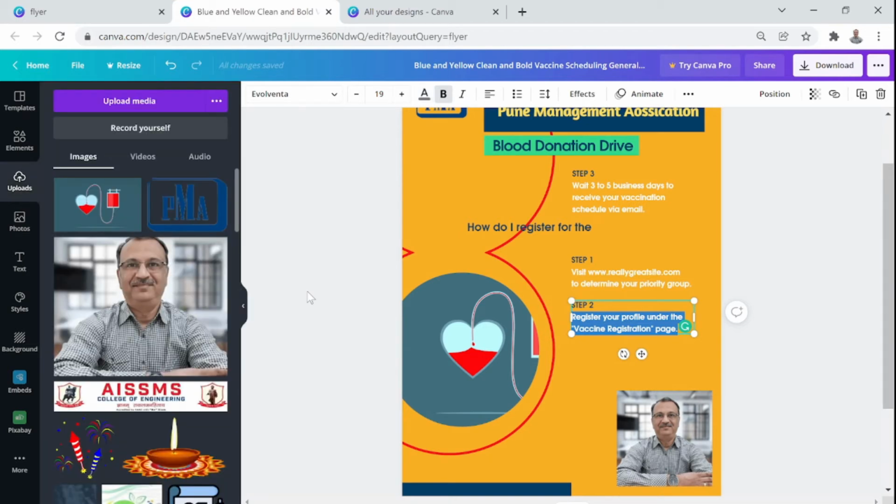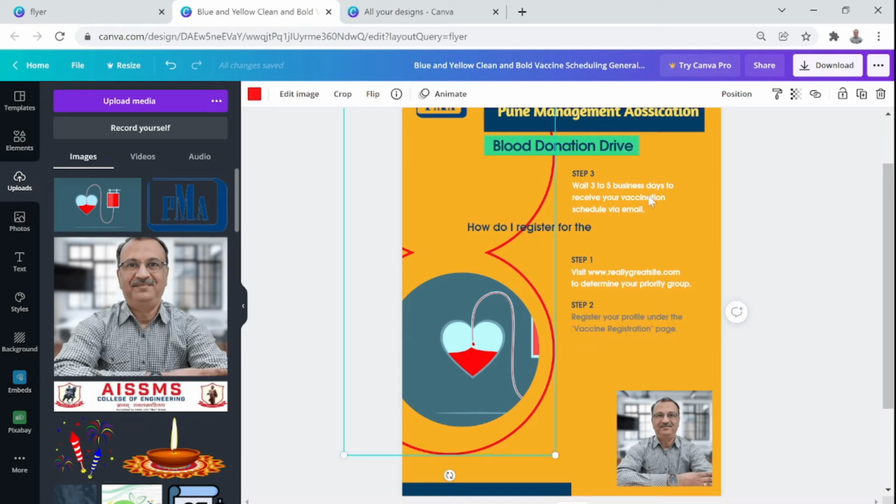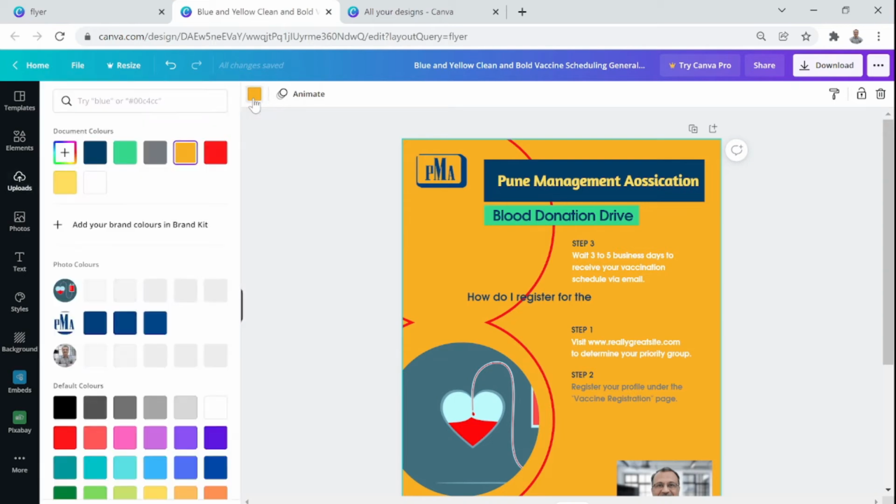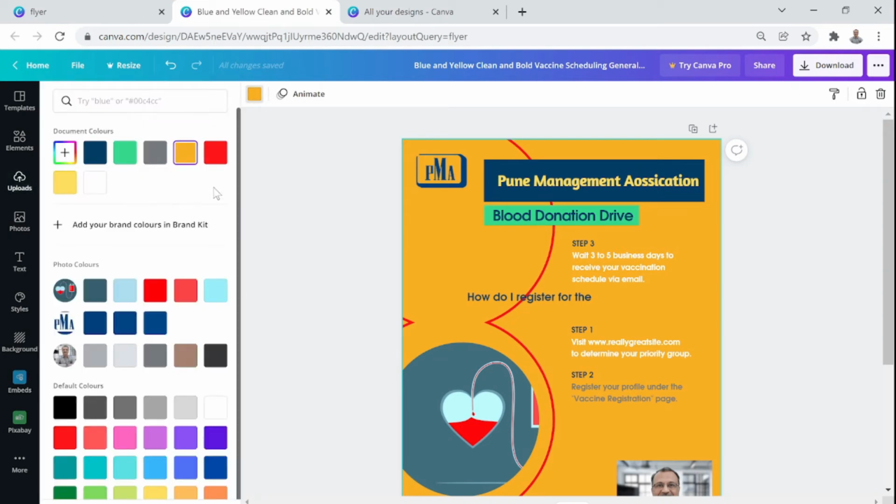Now somebody would say, oh, I want to change the color of this entire background. How do I do that? For example, I select this. Okay, so the easiest option is, just like we change the colors of other things, you can change the colors here. Okay, but if you don't like the background itself and you want some certain image, then there is an option.